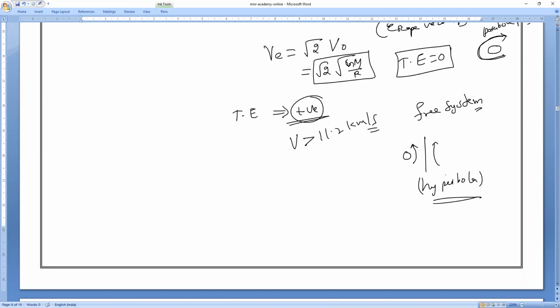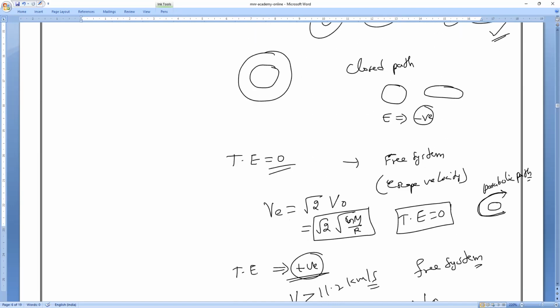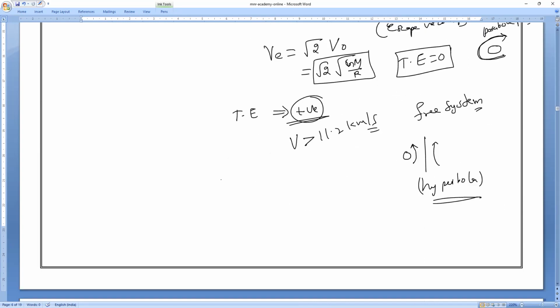So this is about the energy of a satellite, the time period of a satellite, the orbital velocity or speed of a satellite and everything. So I hope you all understand. Anybody having any doubt, you can ask me in this.